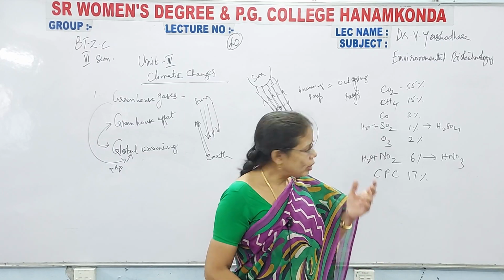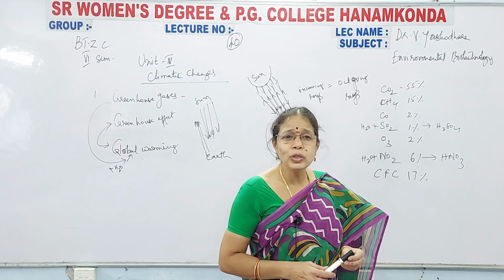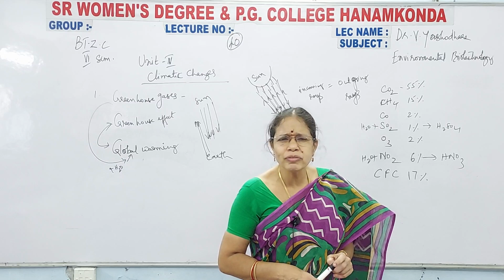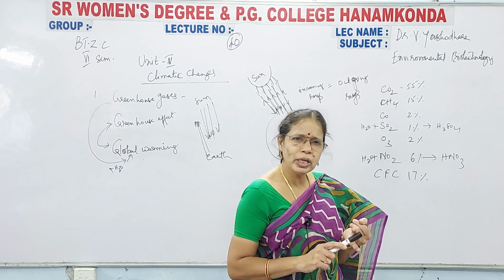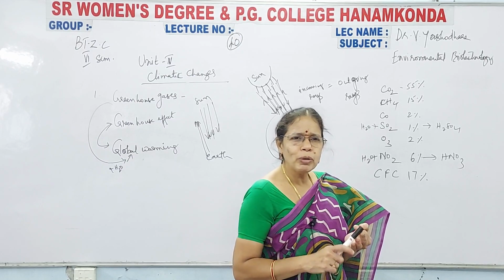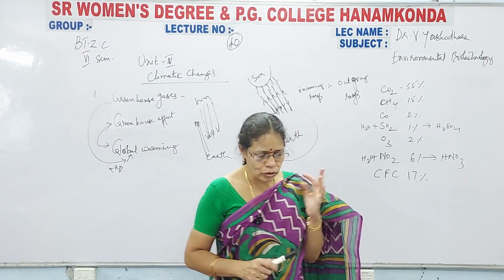Next, carbon dioxide is also emitted by the industries. Many of the industries will be releasing carbon dioxide. Next, when you burn wood, you will get carbon dioxide. When you burn coal, that will also lead to the emission of carbon dioxide into the environment.